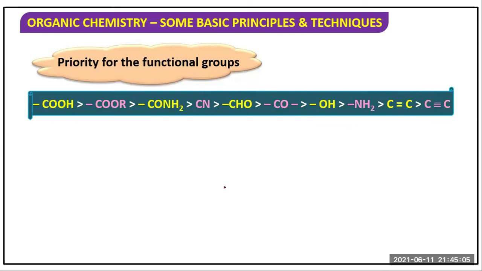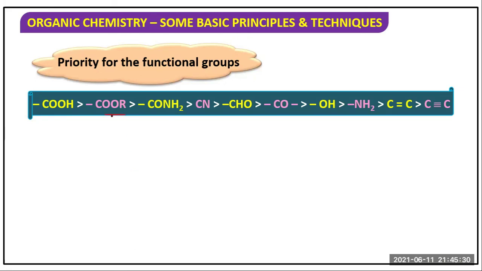Priority for the functional group. Which group is the priority group? Acid group. If there is an acid group and an alcohol group, then which will be the priority group? The acid group is the priority group.